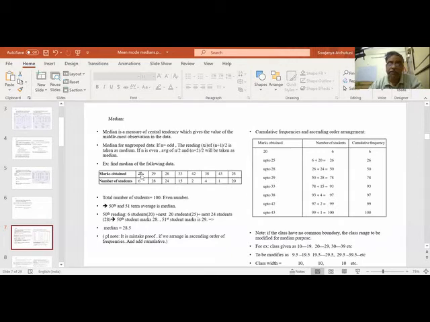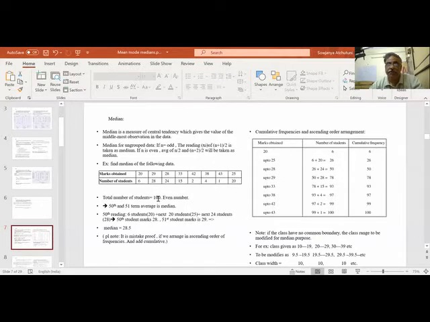Marks obtained in a class: 20, 29, 28, 33, 42, different marks, and these are the students. What is the median of the data? What is the central tendency? Most of the students are leaning to which marks? This is also one of the measures of average, but we are taking it in terms of the median. So how many students are there?